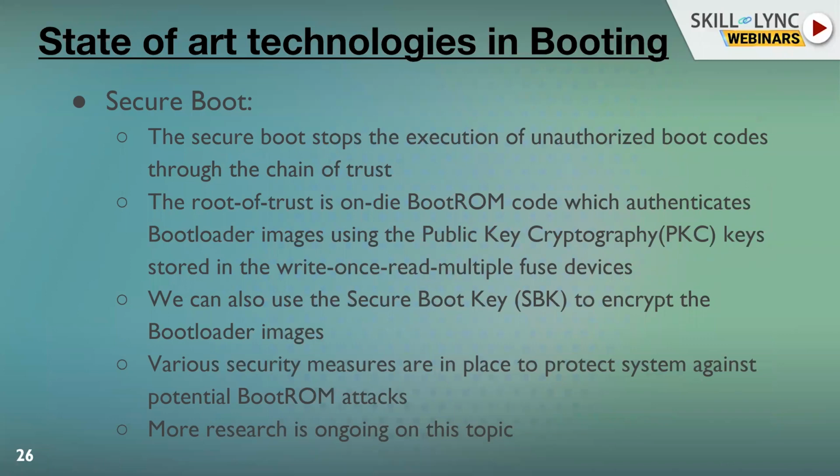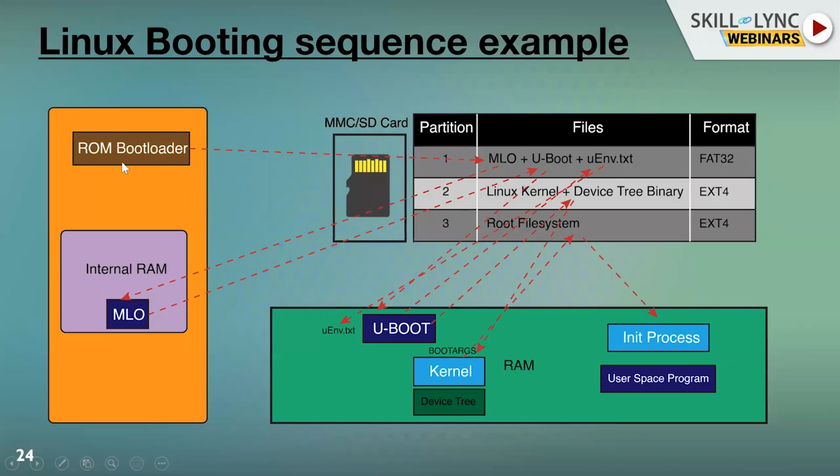For example, if the ROM bootloader is corrupted, you have to throw away the hardware. You cannot get it recovered anytime, because it is internal to the chip. It is fabricated in the IC design process or microprocessor design process. So if this is corrupted, it's gone. There is little possibility to correct it.